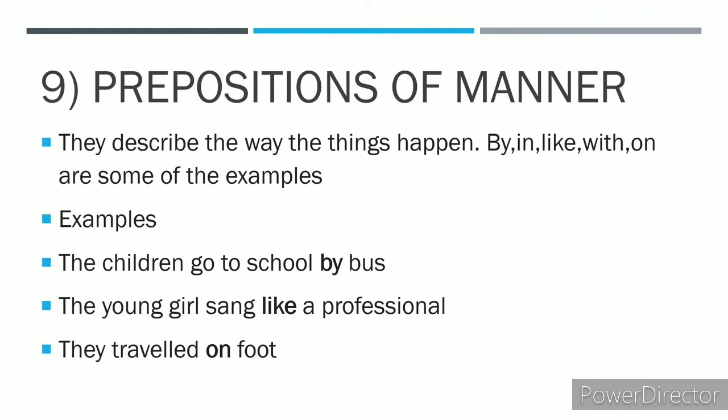The young girl sang like a professional. The young girl sang in what way? In what manner? Like a professional. So the preposition involved here is like, and so that's why it becomes a preposition of manner. They traveled on foot. They traveled how? In what manner? So they traveled on foot. So the preposition involved here is on, and that's why it becomes a preposition of manner.